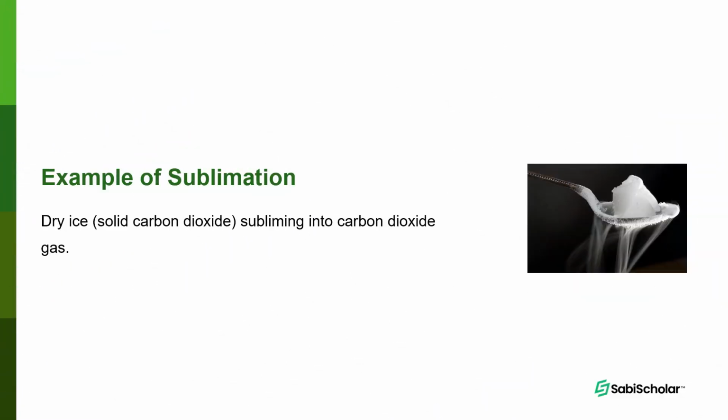When you freeze carbon dioxide, it becomes a solid, and carbon dioxide can change directly to gas without passing through liquid. That's an example of sublimation. Like you can see in this diagram, this is dry ice.